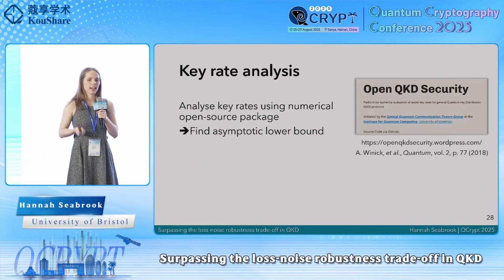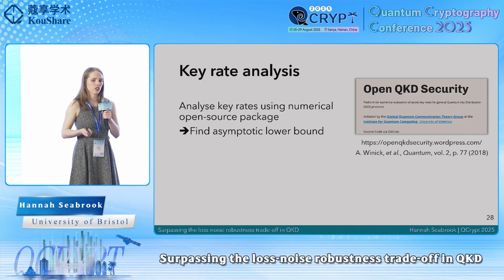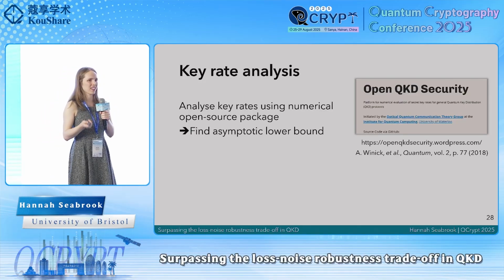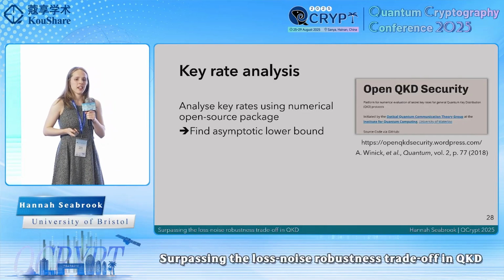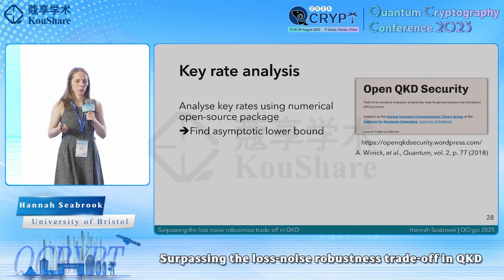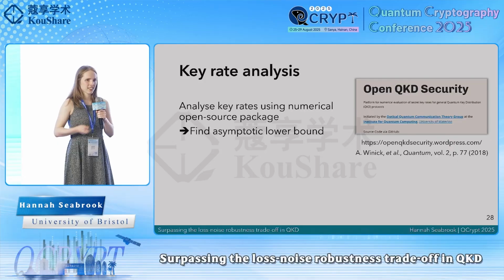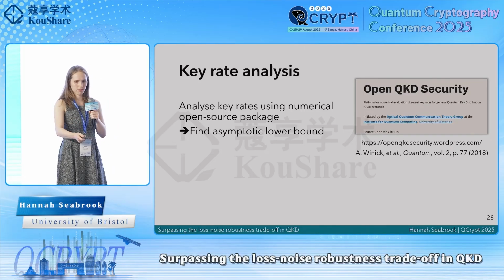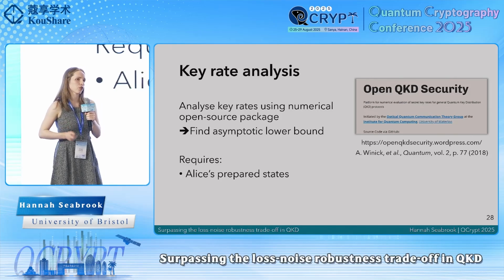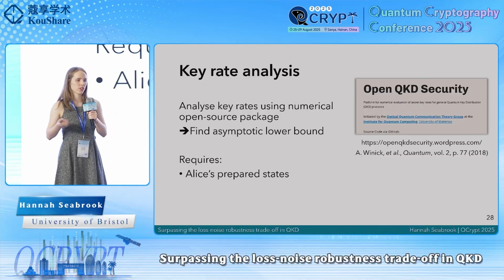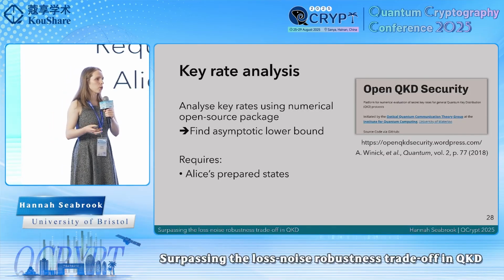Now, we perform our key rate analysis using an open source package developed by Norbert Lütkenhaus's group at the University of Waterloo. I think Devavish also mentioned it yesterday in his tutorial. Using this, we can numerically evaluate key rates to find an asymptotic lower bound for our protocol. This key rate solver needs three things to go into it. The first is a mathematical description of Alice's prepared states.